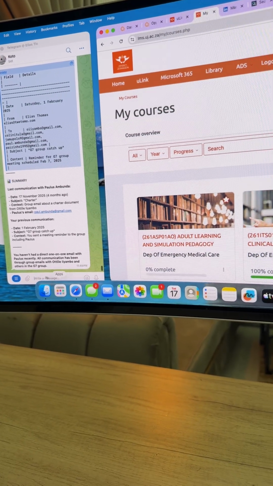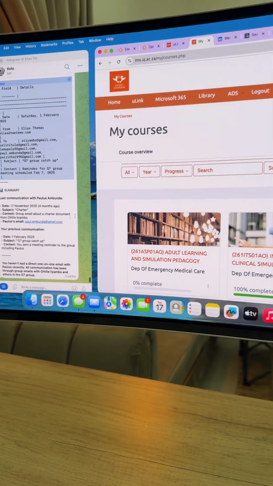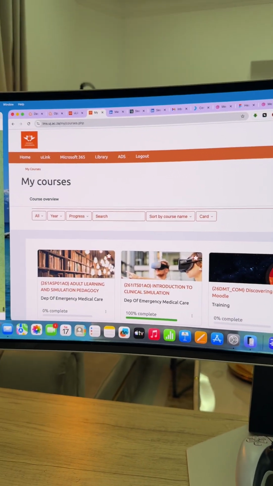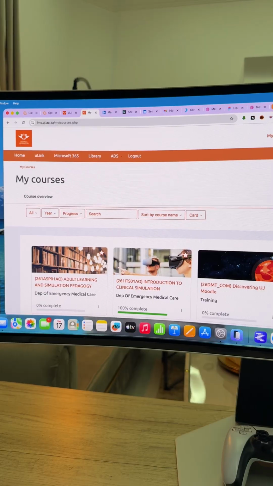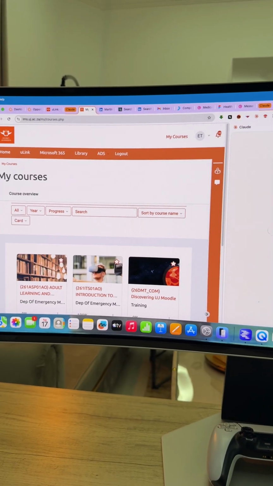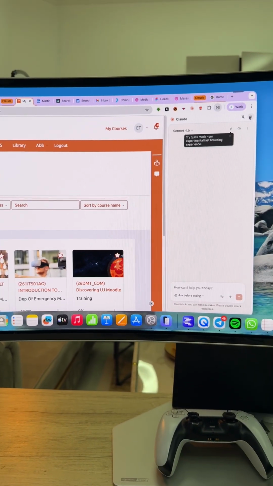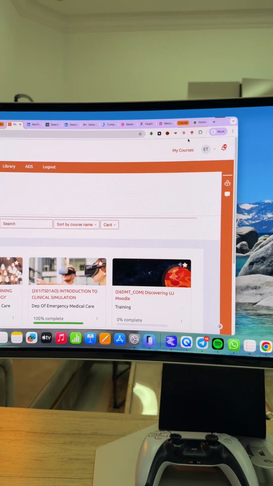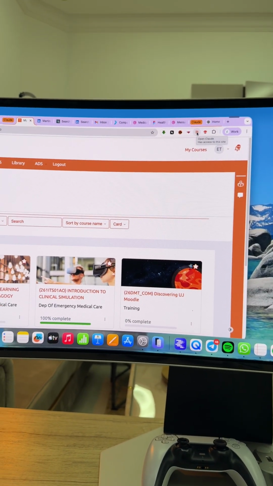So now this is the other one that I like using. This is my UJ account. I like using this for this UJ stuff. So what I have is, I'll just close this. I have a Chrome extension for Claude, right? And I'll open it and I'll have it here.